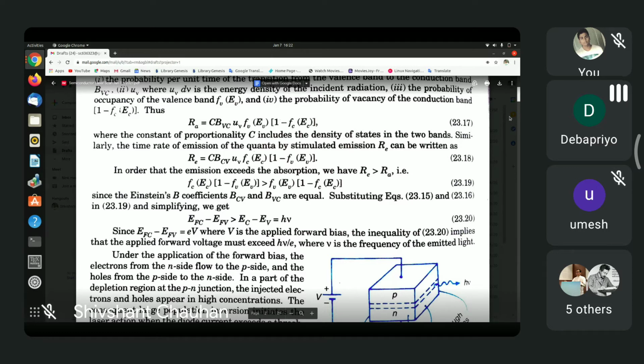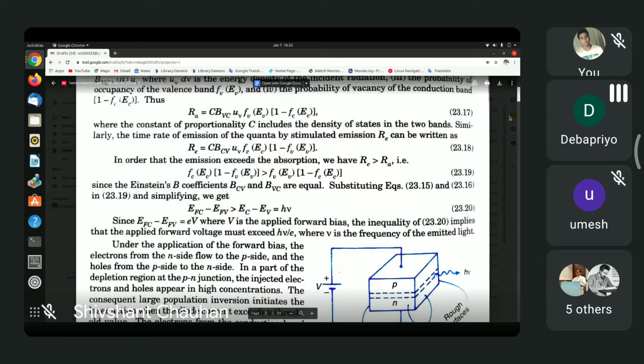Now it so happens that in semiconductors, because of the band structure and because the momentum of the photon, which is absorbed by the electron when it jumps from the lower to the upper level, is much lower than the existing momentum of the electron, the linear momentum of the electron before it jumps is the same as after it jumps.